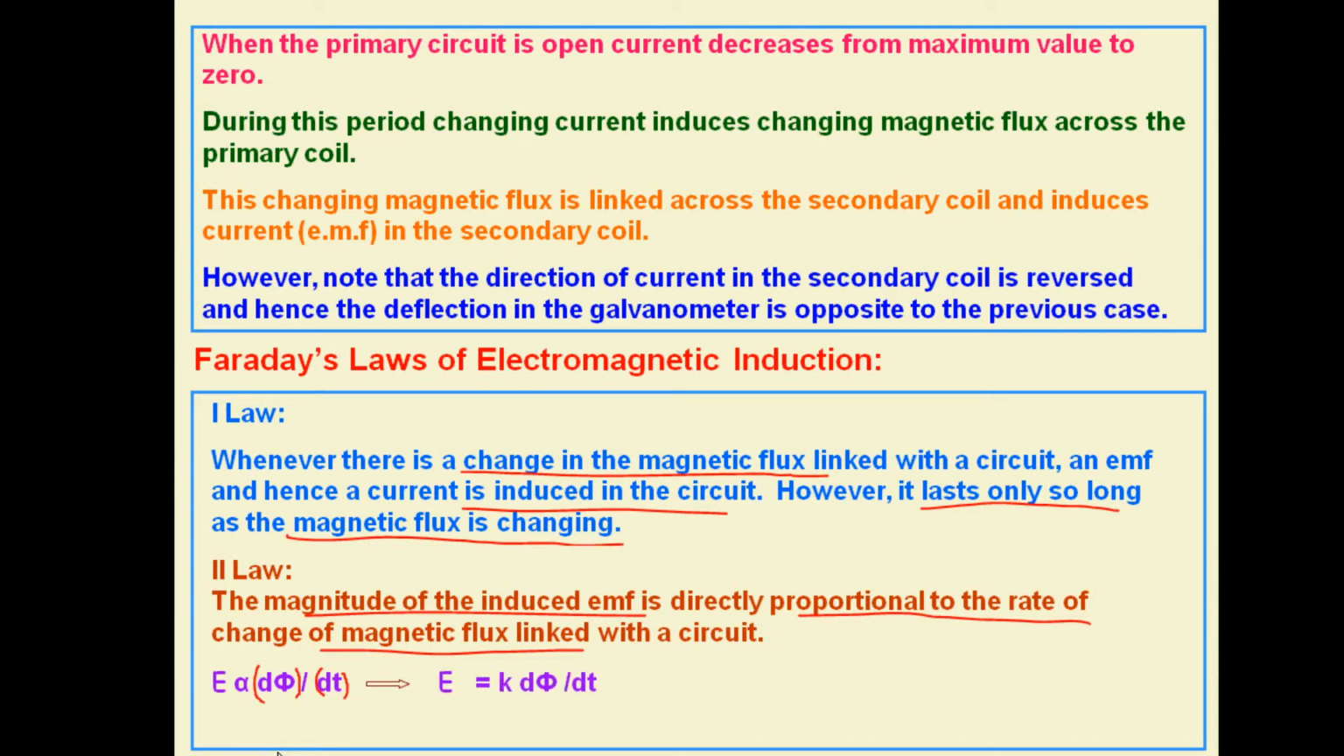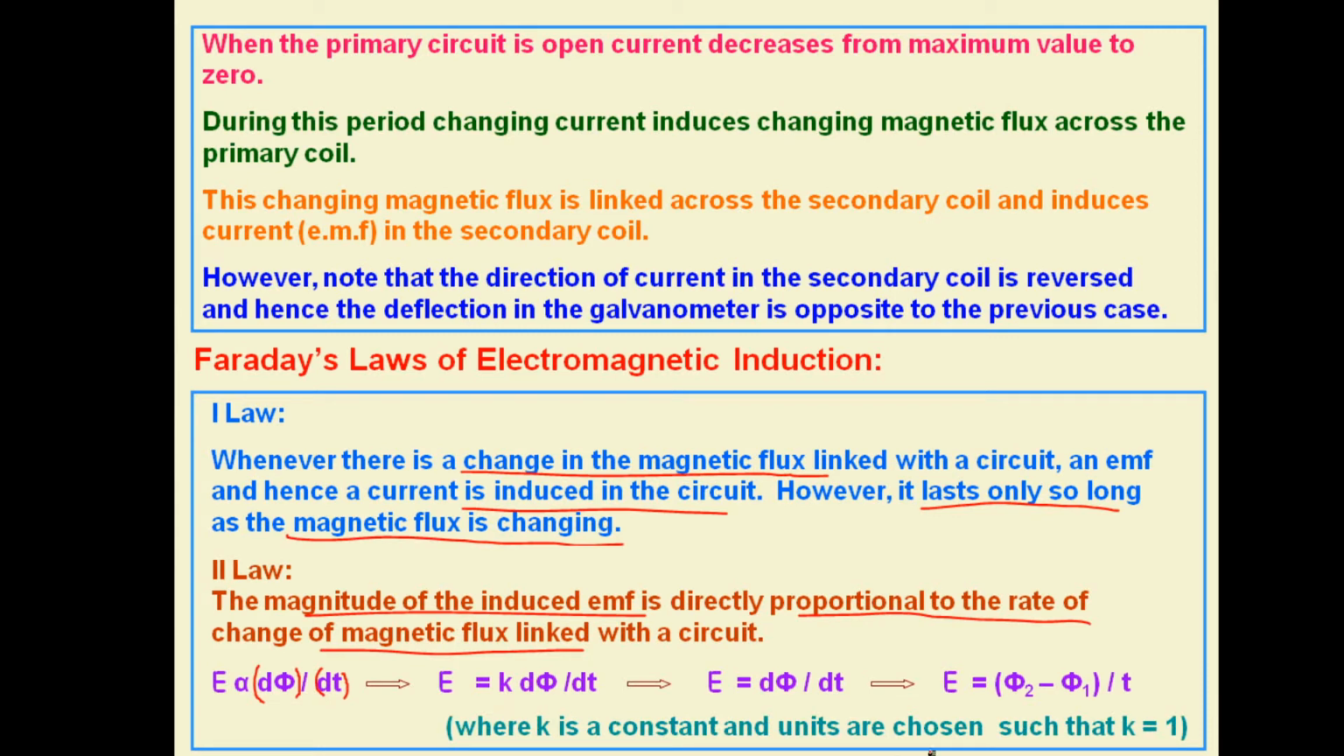Removing this proportionality, we will get a constant, and the value of the constant in SI system will be 1. So it will be E is equal to d phi by dt. And d phi is the change in flux. We can say it is final flux minus initial flux divided by time. You can note down the relation if required. Moving to the next concept.